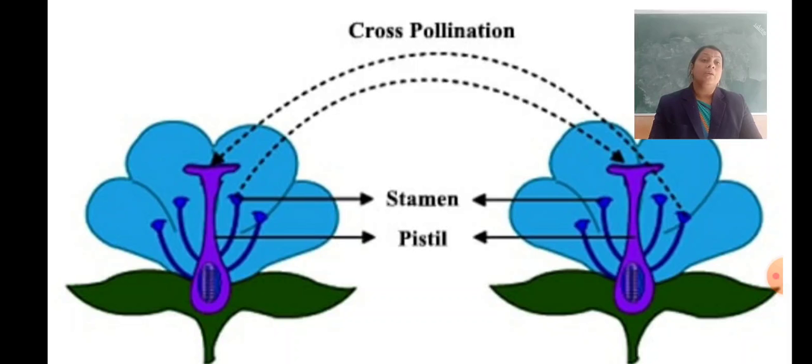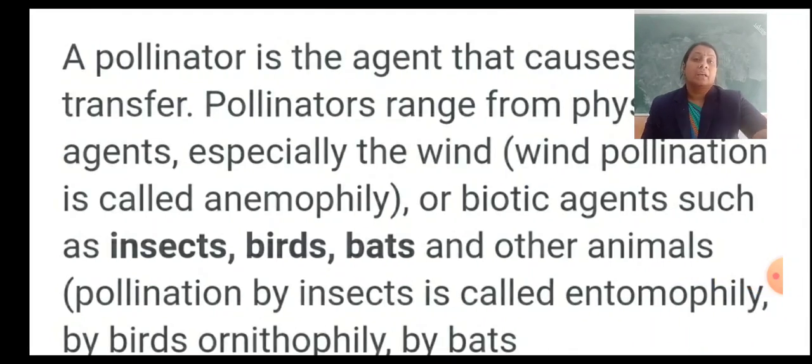Cross-pollination mainly occurs in unisexual flowers, meaning only one sex is present. Now what is meant by a pollinator? The agents which help to transfer the pollen grain from the anther to the stigma. So a pollinator is the agent that causes the transfer.